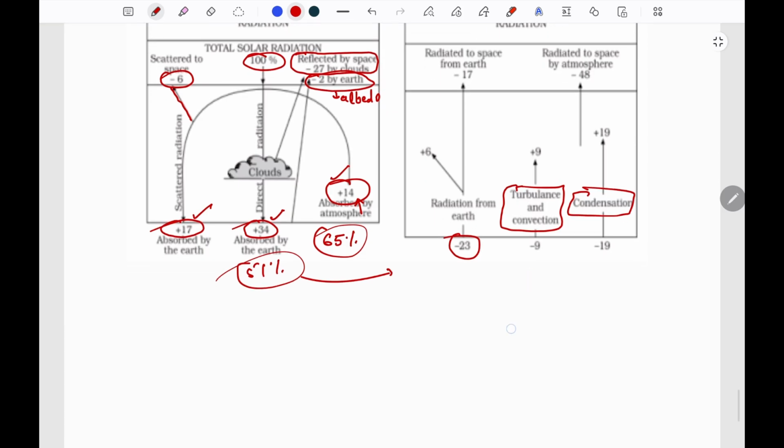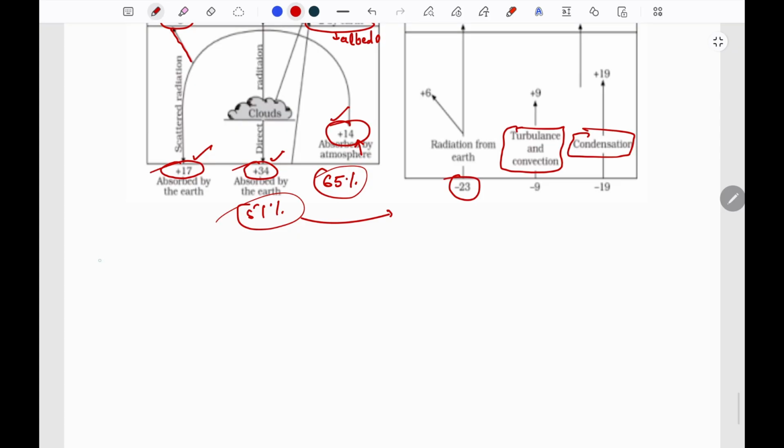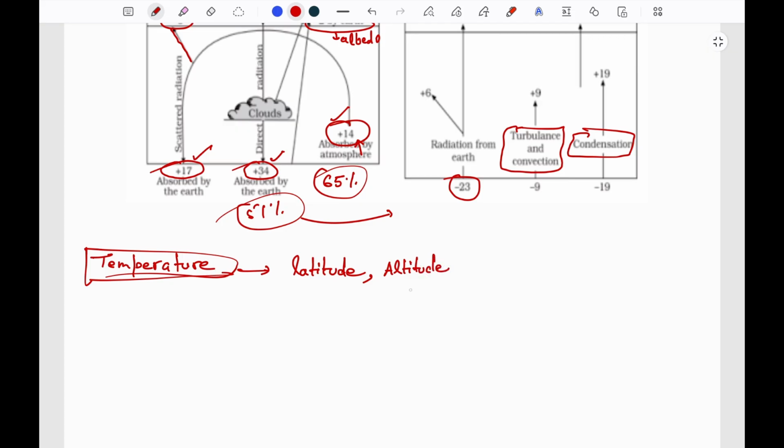Now insolation is the incoming solar radiation, and it increases or decreases the temperature of the earth's surface. Temperature is the measure of hotness or coldness of an area. So what are the factors affecting the temperature on the earth's surface? The first one is latitude, that is, insolation varies according to different latitudes, and in the same manner the temperature is dependent on the insolation. The second one is altitude. With the increase in altitude the temperature decreases.